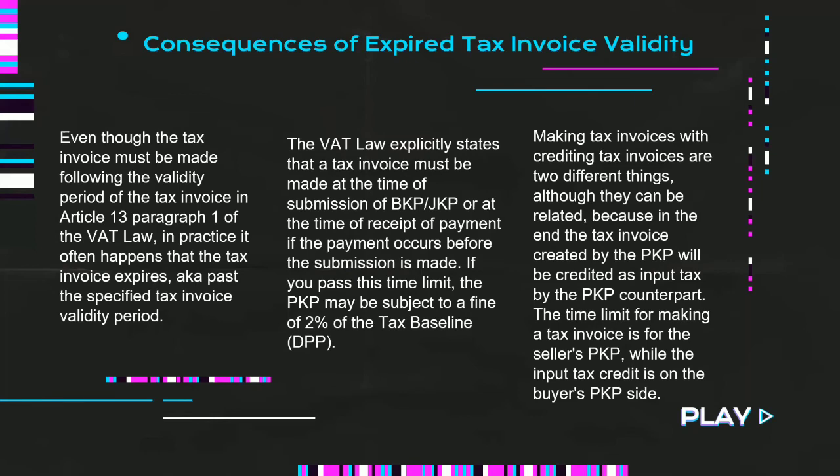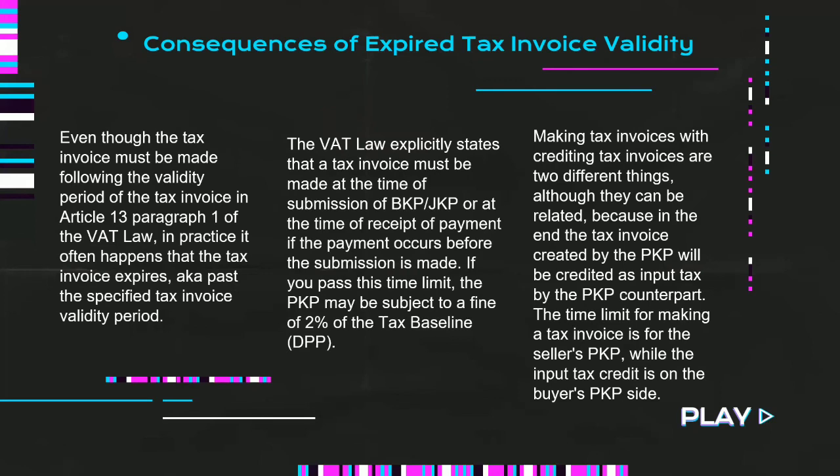The VAT law explicitly states that a tax invoice must be made at the time of submission of BKP or JKP, or at the time of receipt of payments in the payment voucher before the submission is made. If you pass this time limit, the PKP will be subject to a fine of 2% of the tax base (DPP).